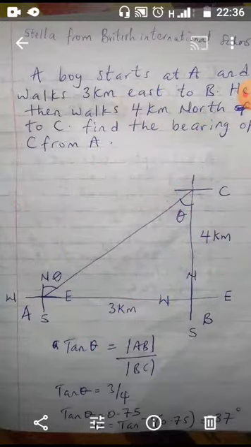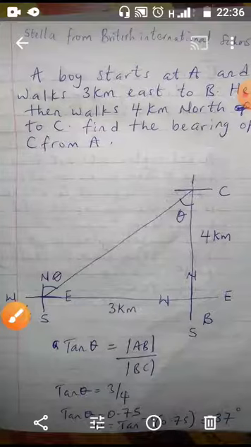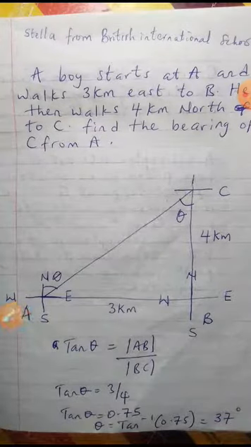So at this point, you are talking about arctan of 0.75. And when you use your calculator, you get 37 degrees. Therefore the bearing of C from A is 37 degrees. Very simple. I believe you've understood a lot from what we just finished teaching. But we are not yet done.